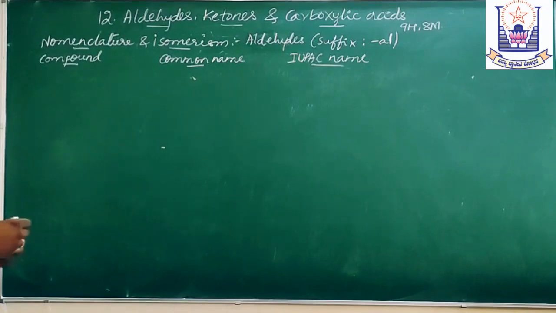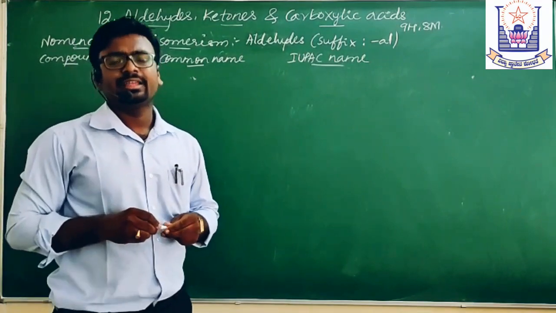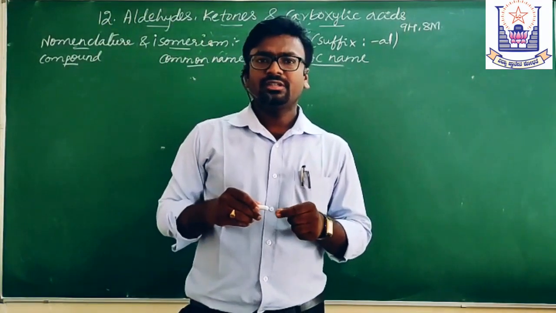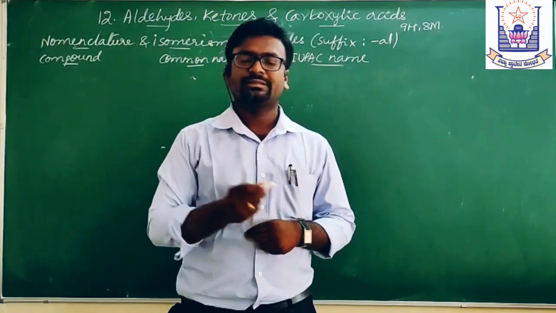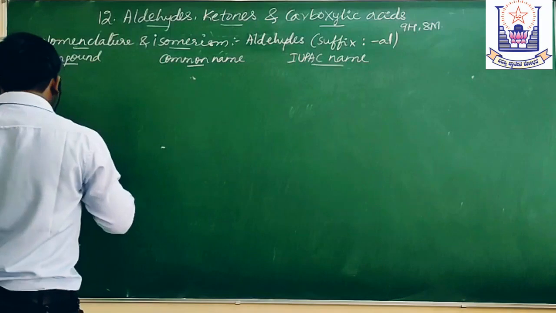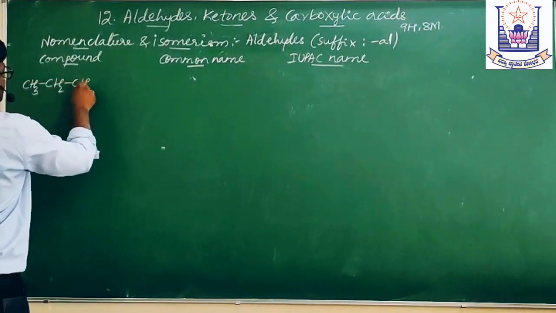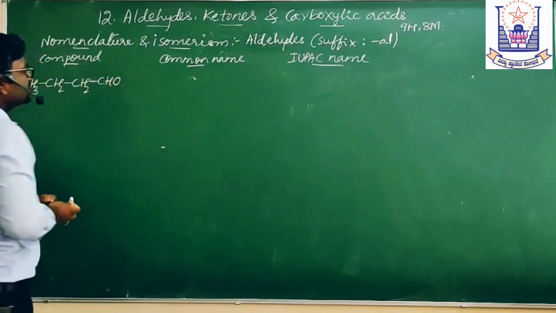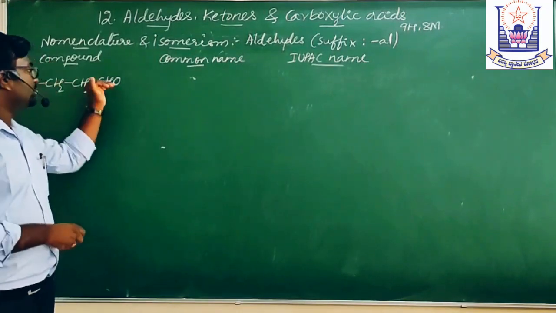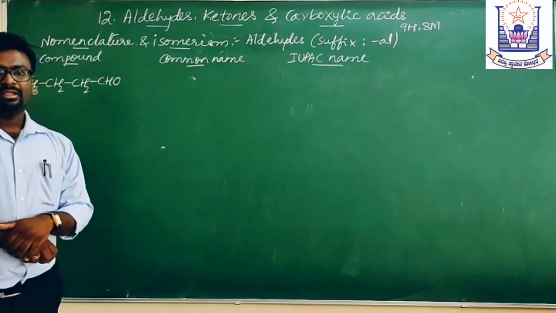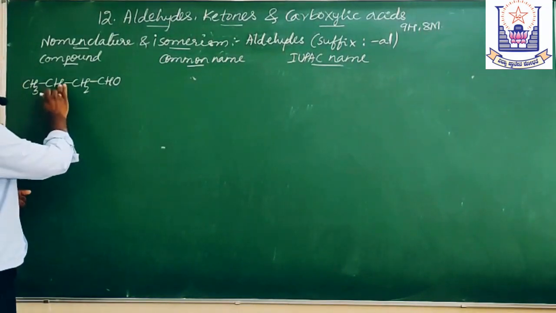Let us consider some substituted aldehydes. Substituted aldehydes means the hydrogen of the aldehyde is replaced with some other groups. For example, CH3 CH2 CH2 CHO. This is butanal. Buta means 4 carbon atoms are there and CHO, so therefore it is an aldehyde. Butanal. Here let us replace one of the hydrogens